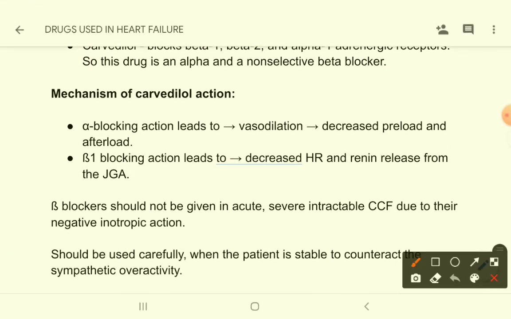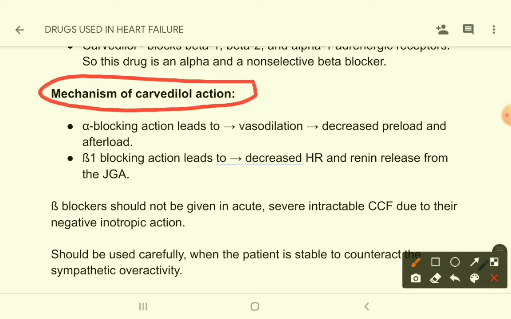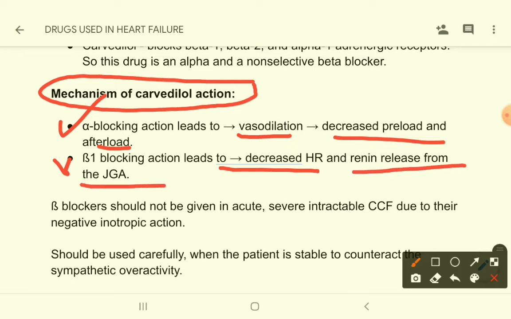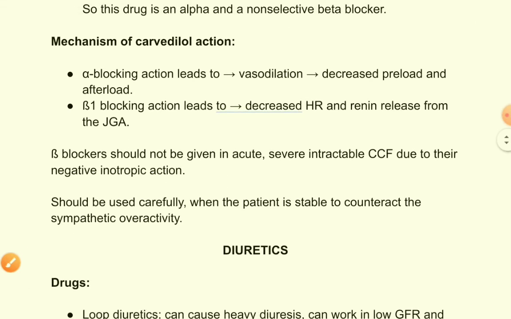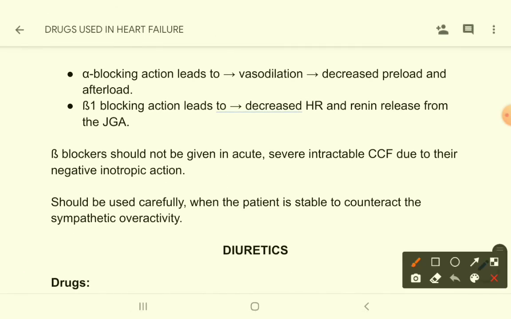Mechanism of carvedilol action. Let's look at the mechanism of action. Alpha blocking action leads to vasodilation, so there is decreased preload and afterload, and beta 1 blocking action will lead to decreased heart rate and renin release from the juxtaglomerular apparatus. So these drugs are helpful in heart failure patients.